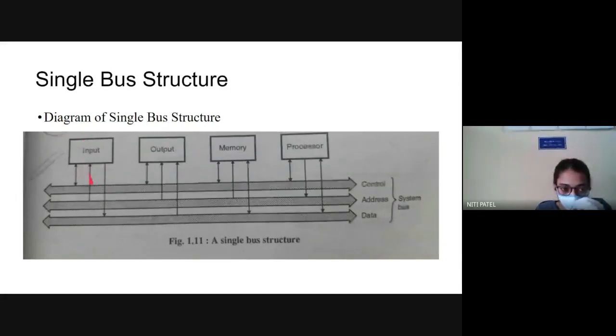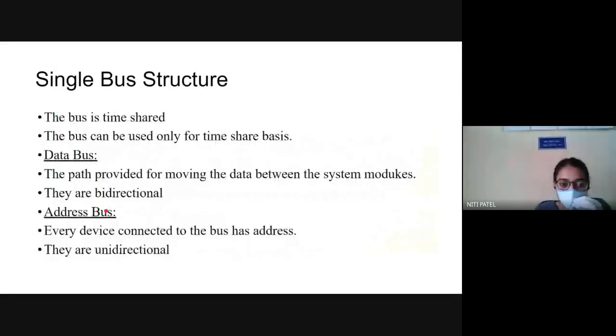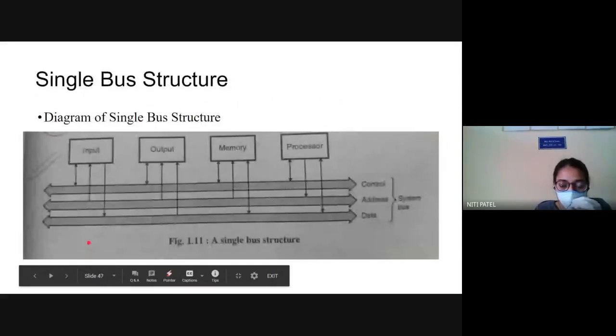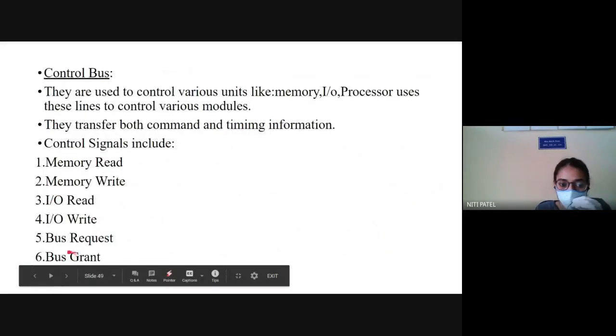Control bus, address bus, and data bus. So I have to request for the bus before I use it. That is done with the help of which command? A bus request command. Before using the bus, I have to request, and therefore that is done with the help of bus request. Once the bus is given, how will the unit understand that the bus is given or not? With the help of the bus grant signal.